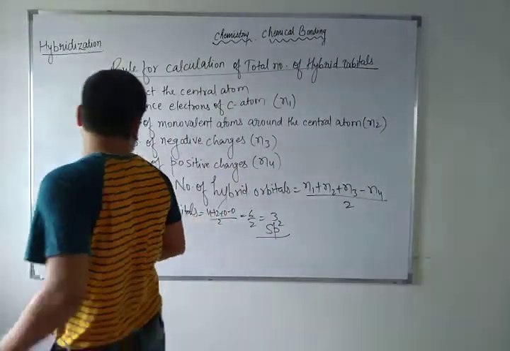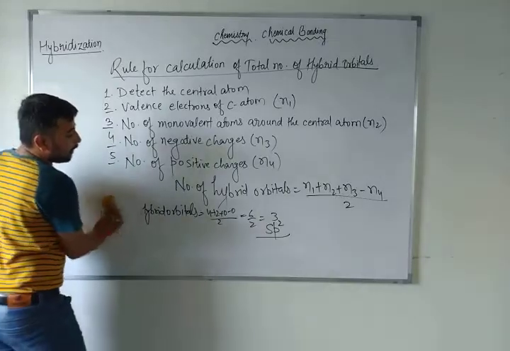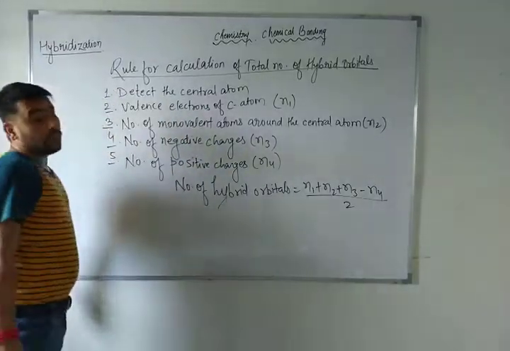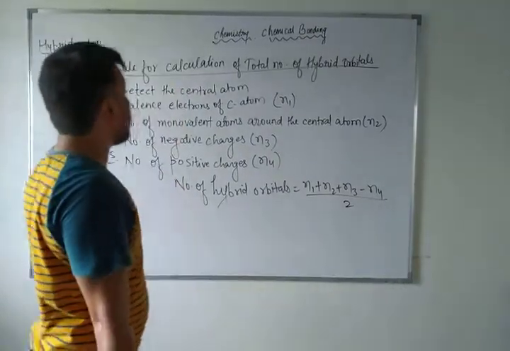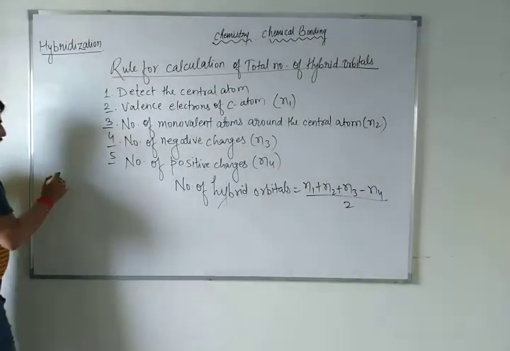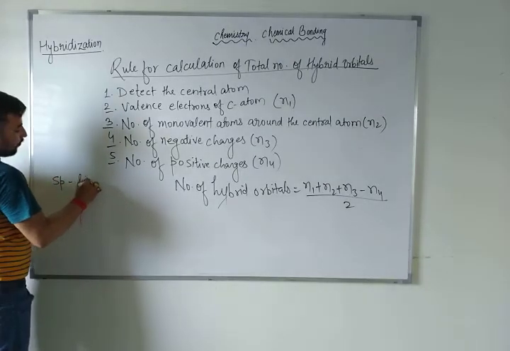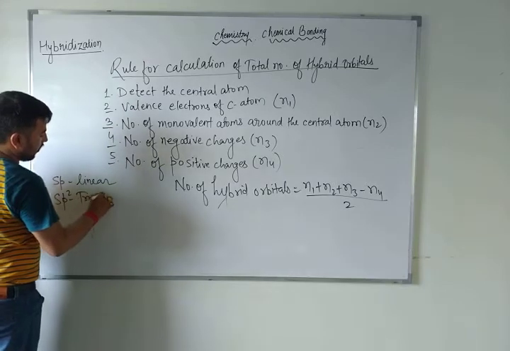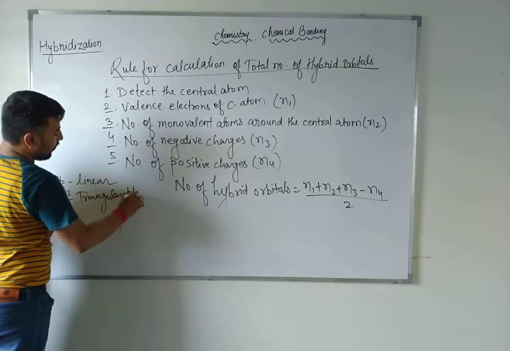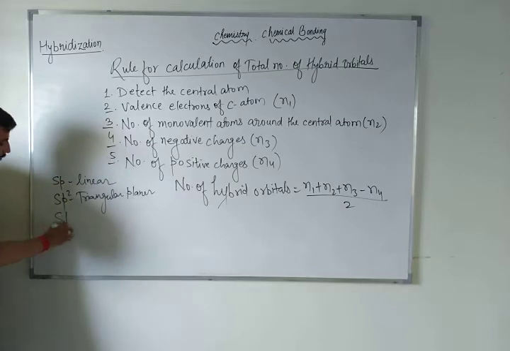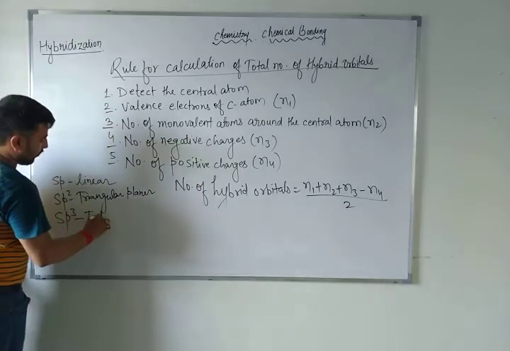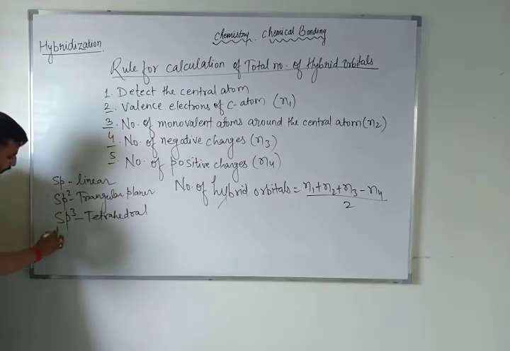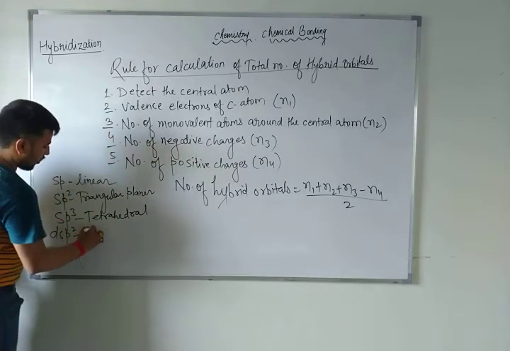If you don't know, then you can write it also. First of all, remember this formula. After understanding the formula, if anybody asks you to predict the shape or geometry according to hybridization, definitely. Remember, sp hybridization means linear, sp2 means triangular planar, sp3 means tetrahedral, dsp2 means square planar,